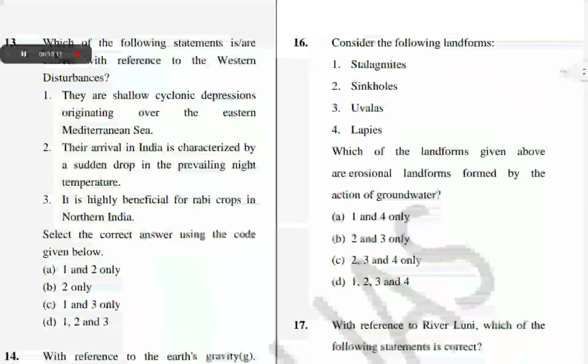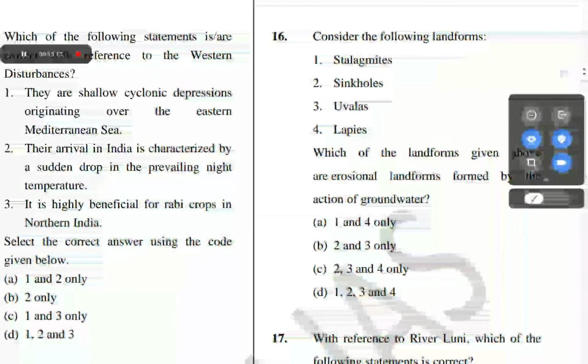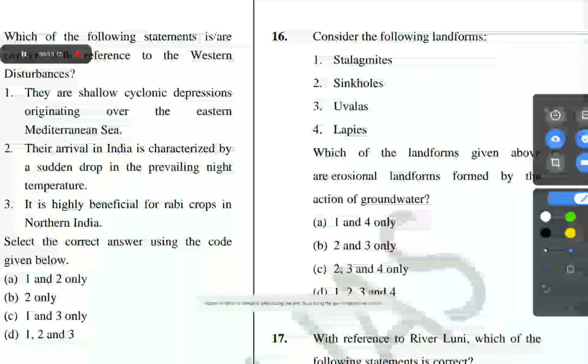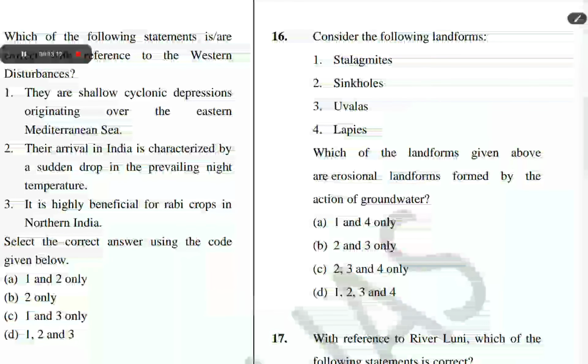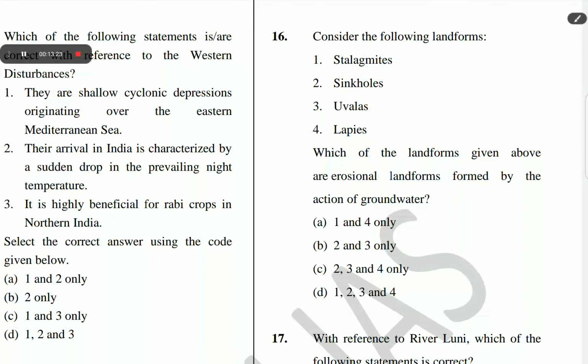The next question is question number 16. Consider the following landforms: stalagmites, sinkholes, uvalas, lapies. Which of the landforms given above are erosional landforms formed by the action of groundwater? The correct answer of question number 16 is C. 2, 3 and 4 only.